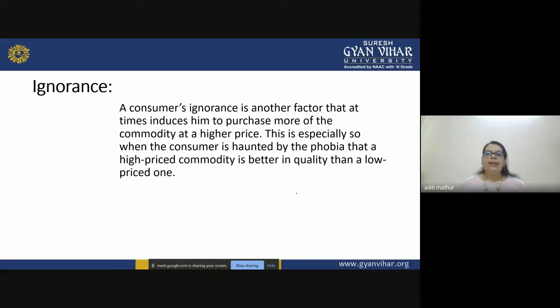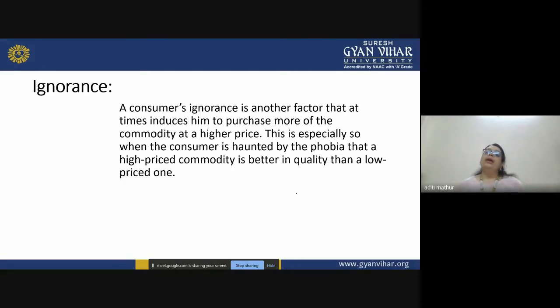Instead of having a 5 rupee pen, they like to have a 10 rupee pen or a 20 rupee pen, because they believe quality is defined by the price of that product. So they buy that product because it is highly rated, and because they have that phobia that a high rated product is good in quality in comparison to a low rated product. But generally it doesn't matter when you are writing with a pen as a student, right? It's just a pen, you have to use it. But there are a few students who become exceptions to the law of demand.